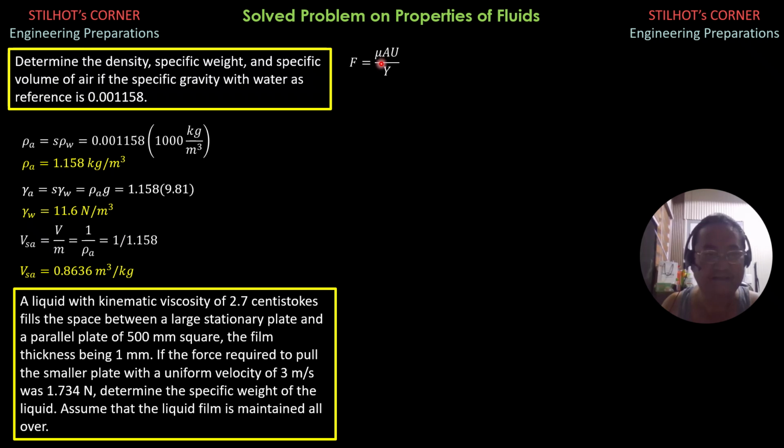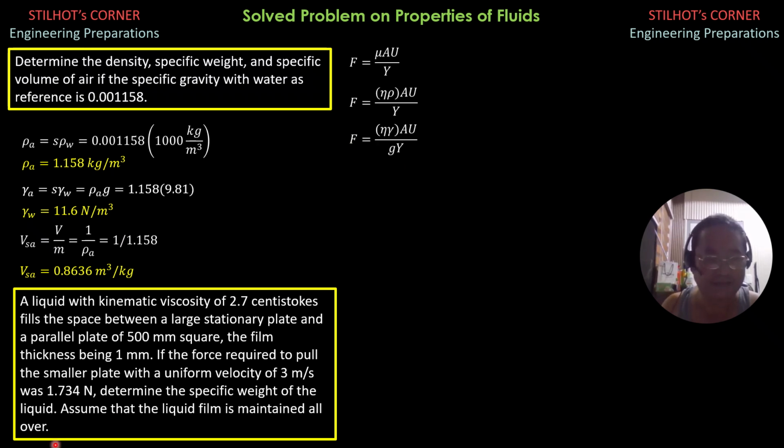Then from the density, we can compute the specific weight of the liquid. So F equals mu times density, replacing viscosity here, area du over y, then density is specific weight over g. So the formula becomes nu gamma specific weight area u over g times thickness of film or coating.